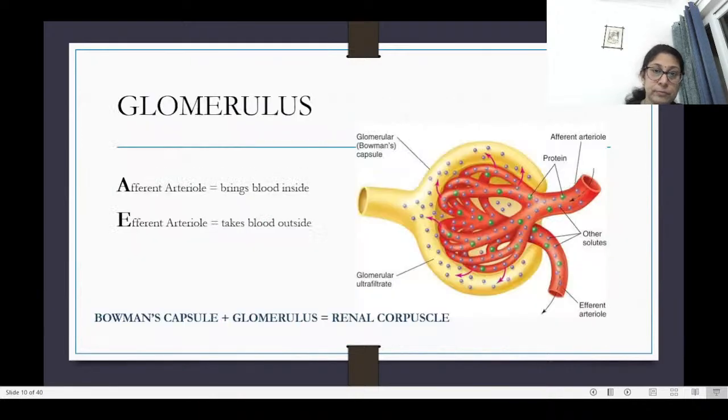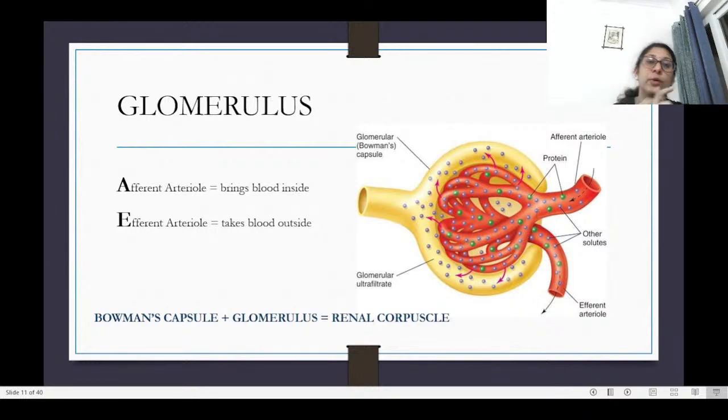Now let's look at the glomerulus in a little more detail. The starting point is the afferent arteriole, which brings in the blood, and then it forms the entangled mass and takes out the blood through the efferent arteriole. This Bowman's capsule plus the glomerulus together is known as the renal corpuscle.